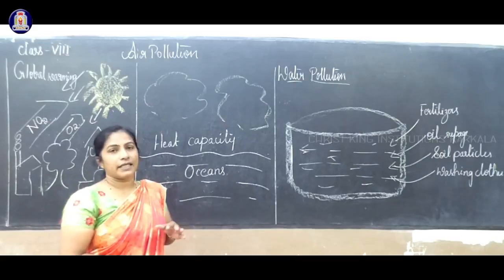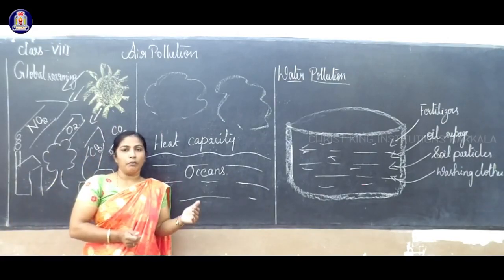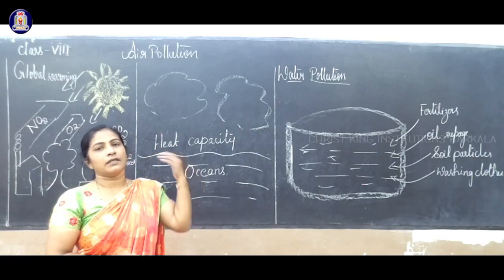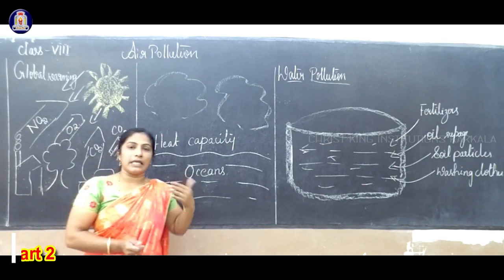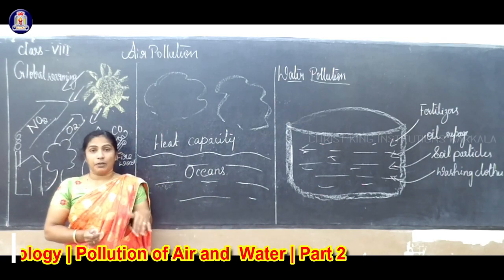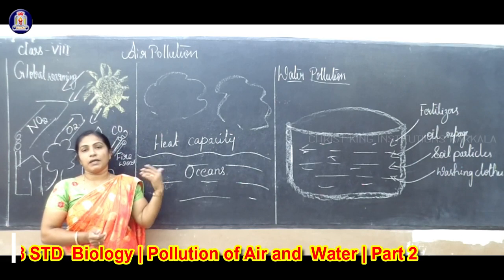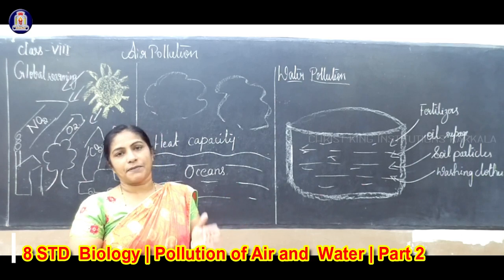So already you have studied the entire chapter. What is air pollution, global warming, greenhouse gas effect, water pollution, what are the precautions related to air pollution, what is ozone depletion, and at present, which are the vehicles we are using related to air pollution. So for air pollution, there are different types of pollution.